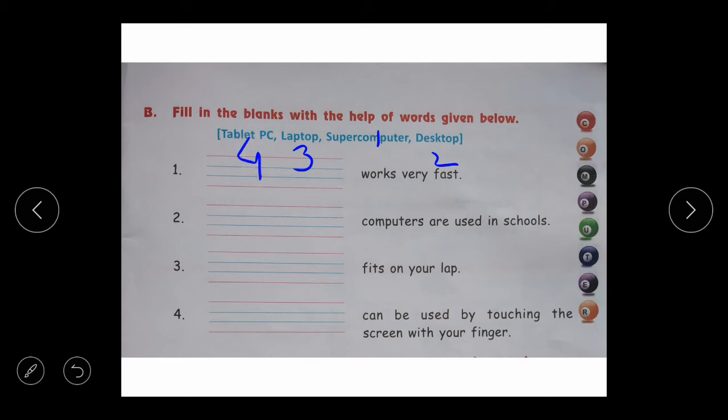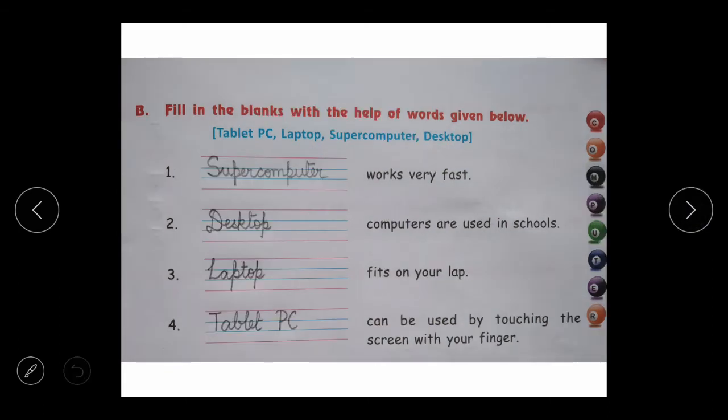Okay. So these are the answers. Let's see the answers. Here are the answers. First one, supercomputer. Second one, desktop. Third, laptop. Fourth, tablet PC. Children, write down the answers in your book.